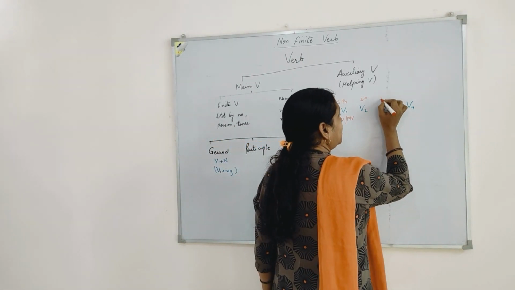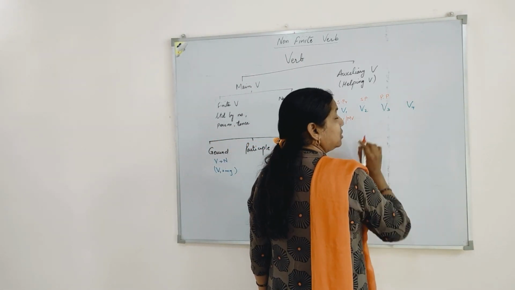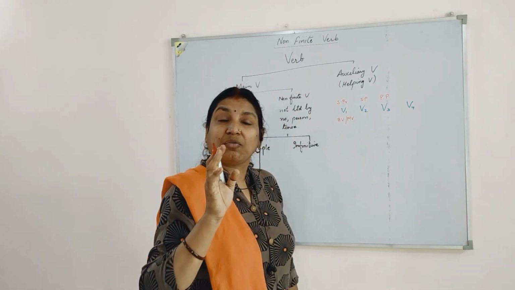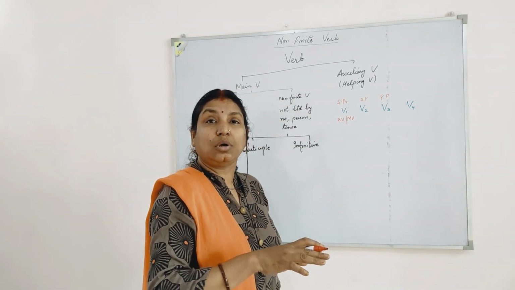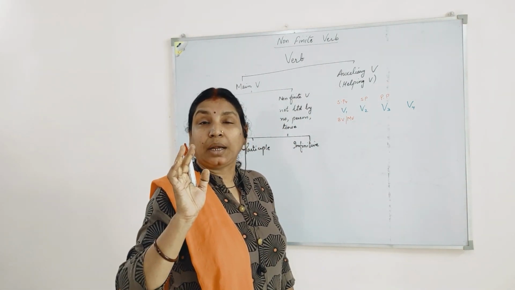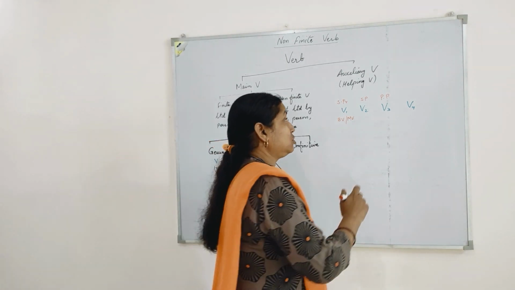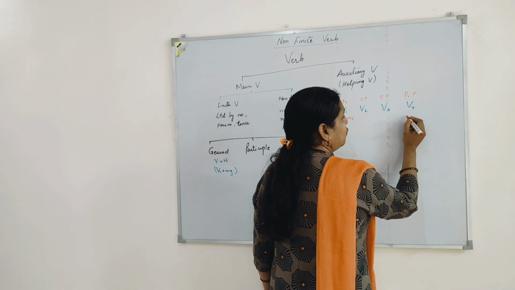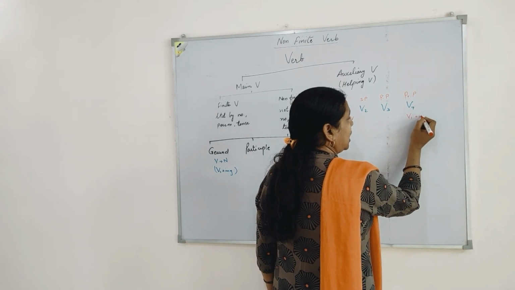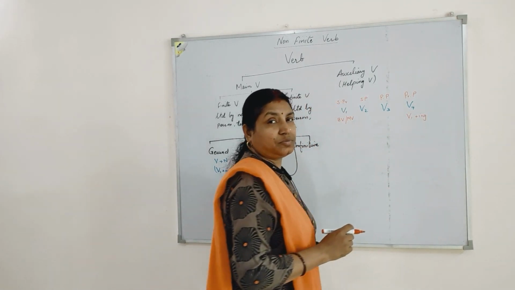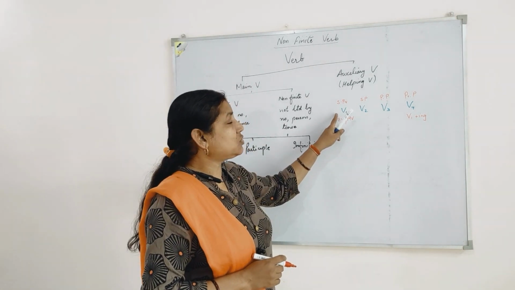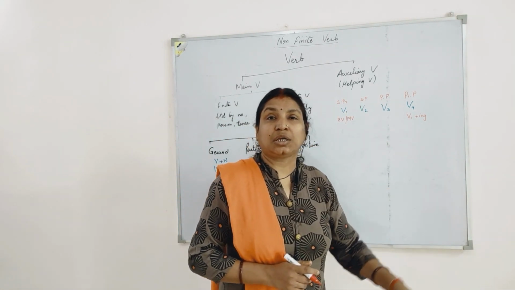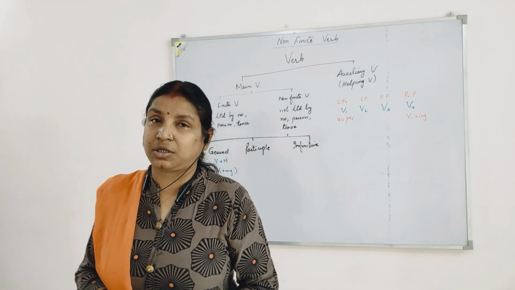Then verb third form is your past participle that may behave as a verb and a non-finite verb also. And last is your present participle, which is the verb first form plus ing form of the verbs. I have the base verb plus ing attached to it, and that is your present participle.